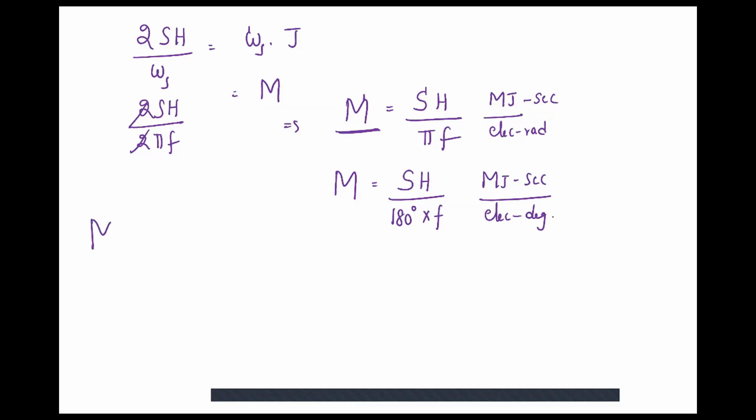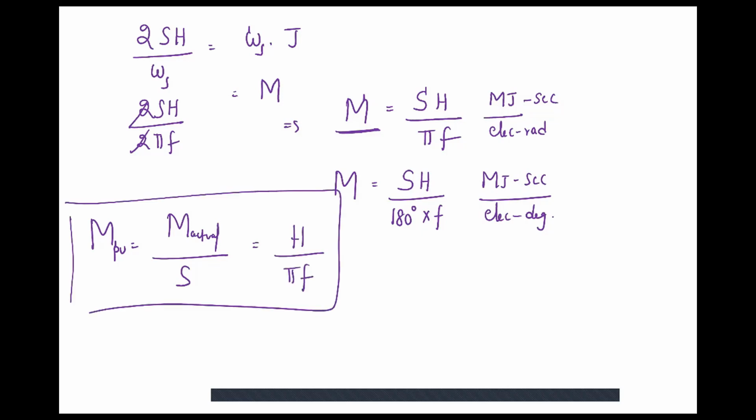M per unit is defined as M actual divided by rating of machine. So that is equal to H divided by pi F, the per unit value of angular momentum or per unit value of inertia constant, whose unit is given by second square by electrical radians.